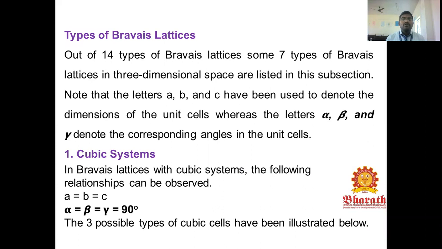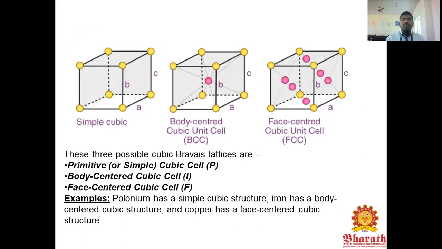One is the cubic crystal system. In this system the following relationship can be observed: a equal to b equal to c, and alpha equal to beta equal to gamma equal to 90 degrees. There are 3 possible types of cubic cells: simple cubic, body-centered cubic (BCC), and face-centered cubic (FCC).